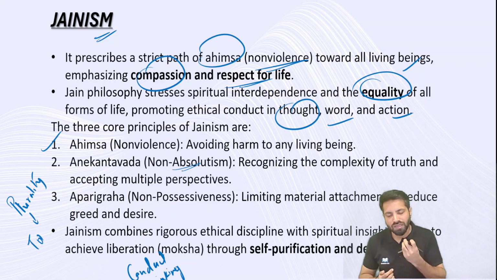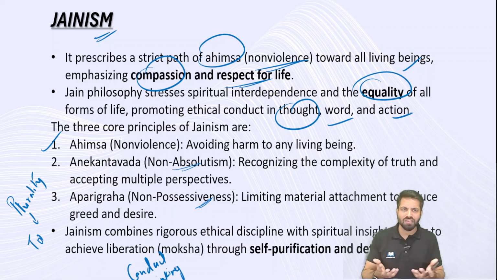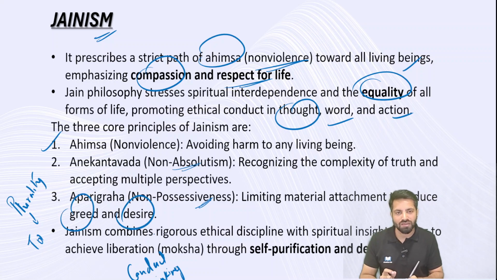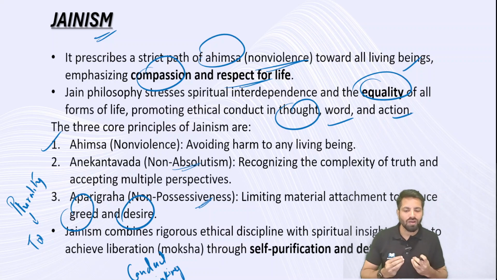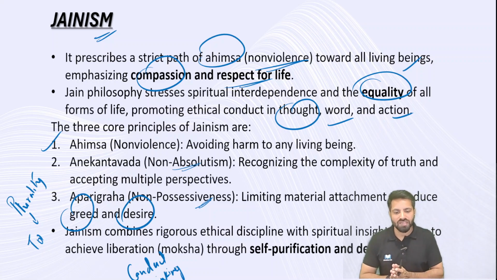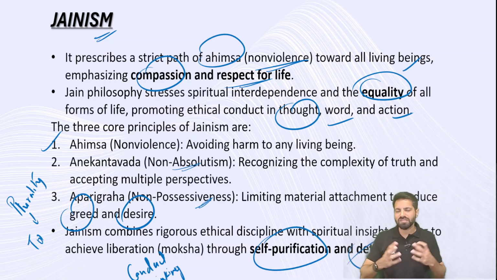Another virtue given by Jainism, after non-absolutism, is non-possessiveness. Non-possessiveness usually means limiting your materialistic tendencies or possessions. But if you dissect this idea of non-possessiveness deeply, it questions the attributes of greed and desire. So openness and sacrifice, all these aspects are supported by non-possessiveness. So these are some of the virtues, philosophies, and values supported by Jainism. Jainism combines rigorous ethical discipline with spiritual insights, aiming to achieve liberation through self-purification and detachment. So these are some of the values given by Jainism.